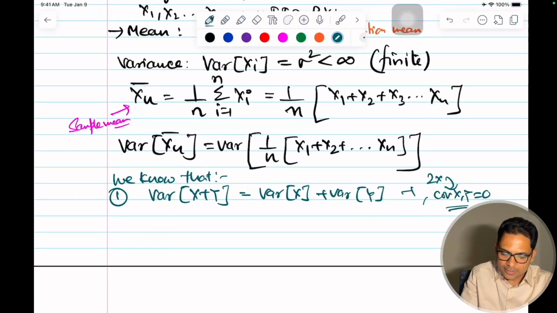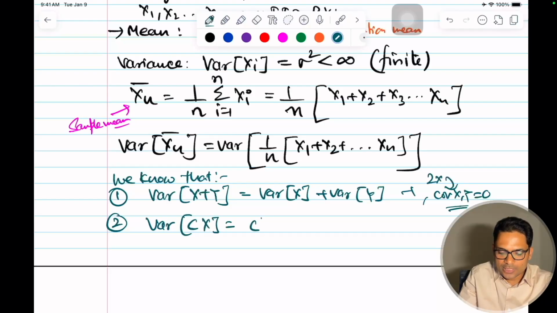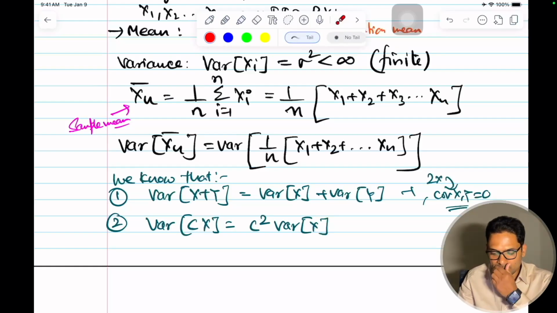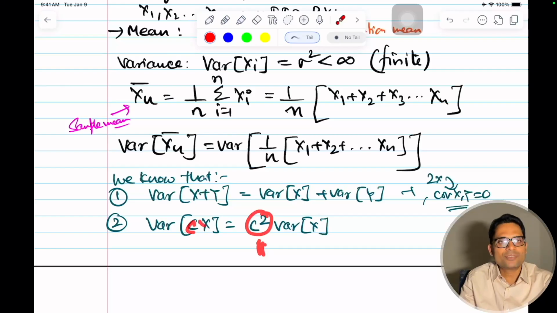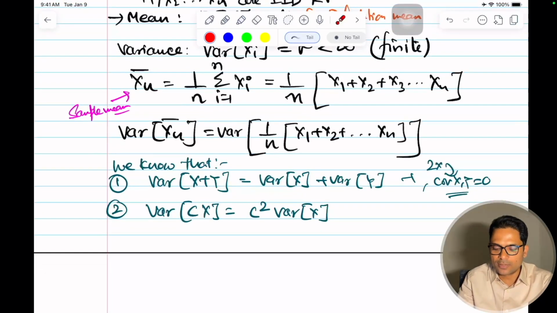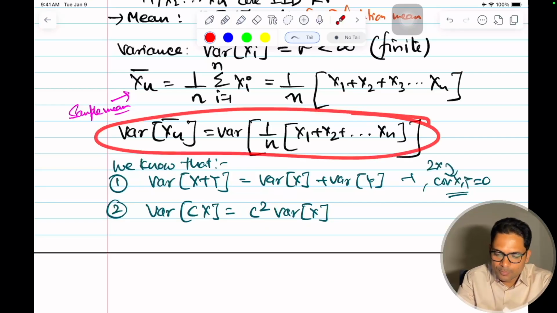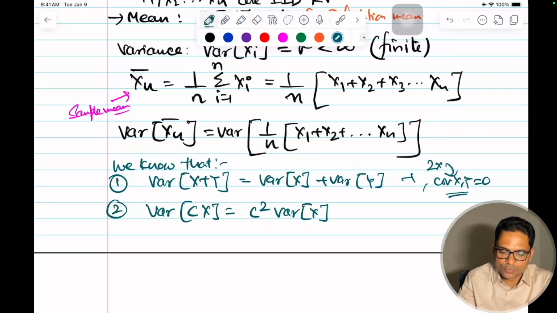What is the second thing? This is simple: the variance of a constant c times x is equal to c square times the variance of x. Variance is all square terms, so if you multiply every term by c, c square will be multiplied with the variance. You can check it with a simple example and you will get this. So these are the two things. Based on these, we'll recompute what this comes to be.